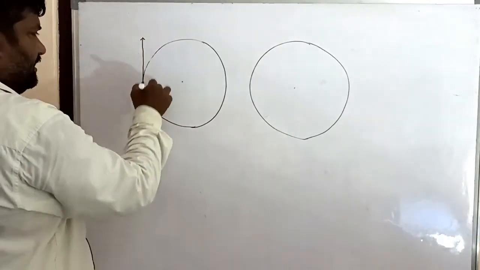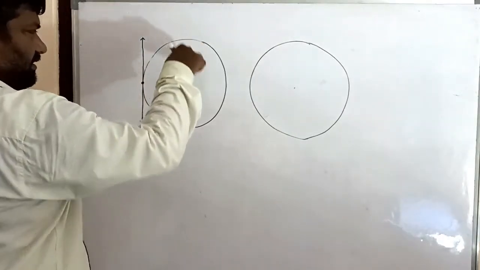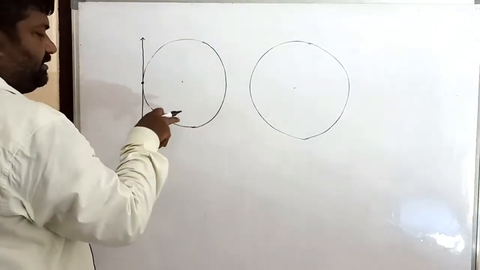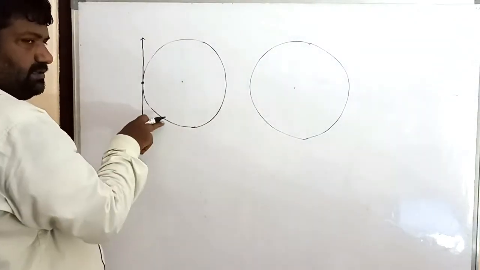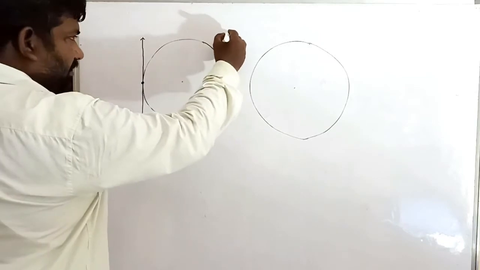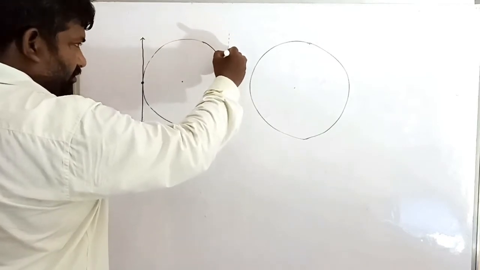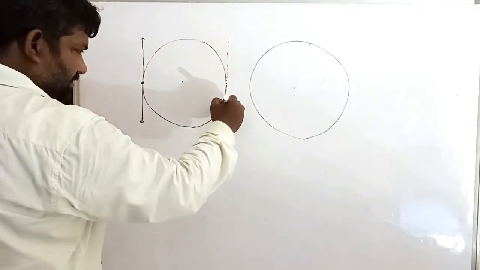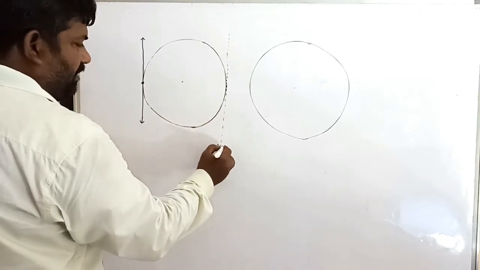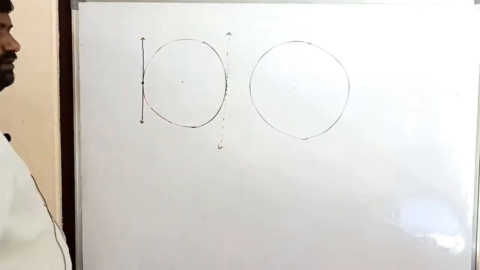Suppose this is a secant. Secant means intersecting at 2 points. Here only one tangent is parallel to the given tangent, only one.